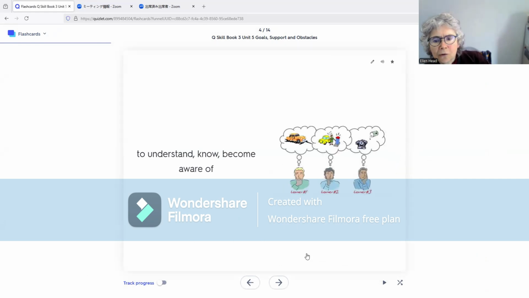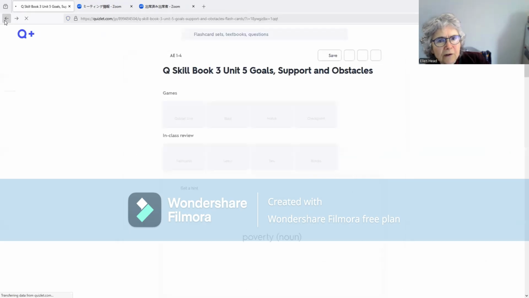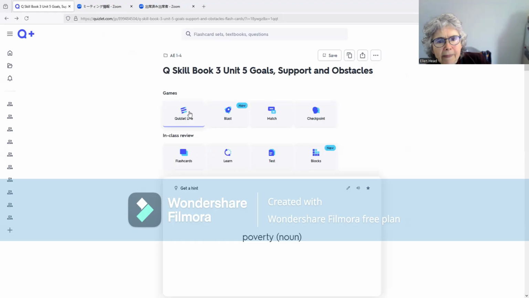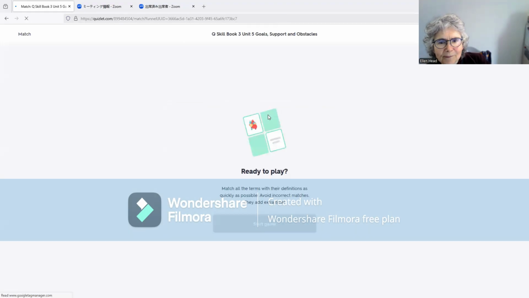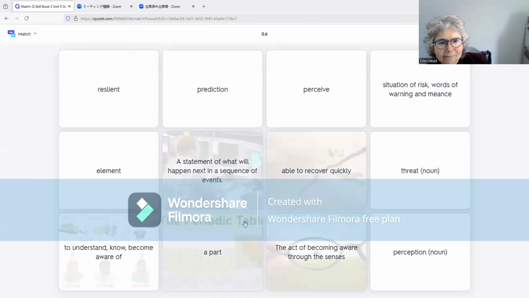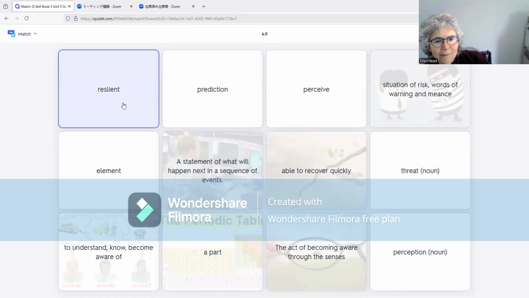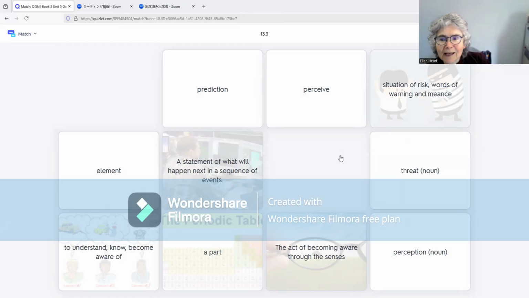If you want to see a different way of using Quizlet, a very good way is playing Match Game. We want to match the words which have the same meaning. Resilient means able to recover quickly. If it's right, the words will disappear.